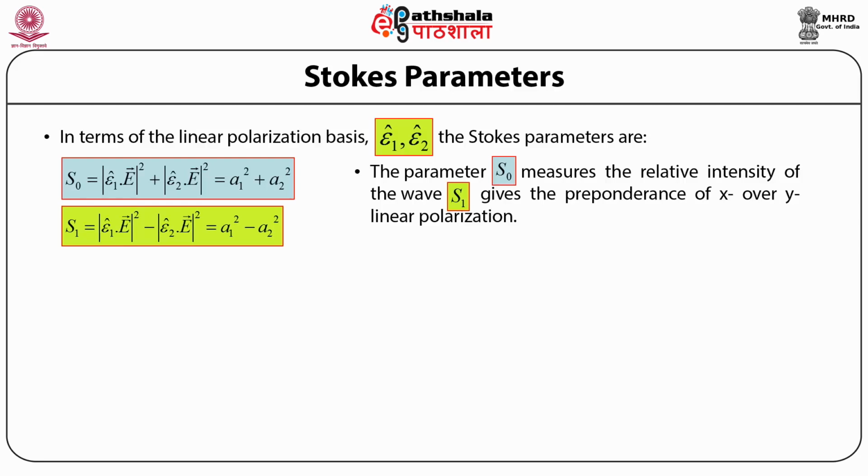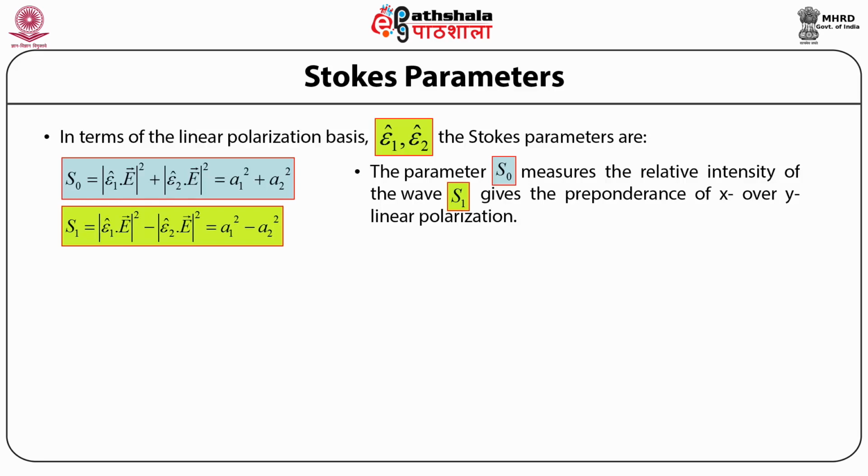Here the Stokes parameter S1 gives the preponderance of x over y linear polarization. Here one may again recall that A subscript 1 and A subscript 2 are the amplitudes of the electric field along the two respective polarization directions.